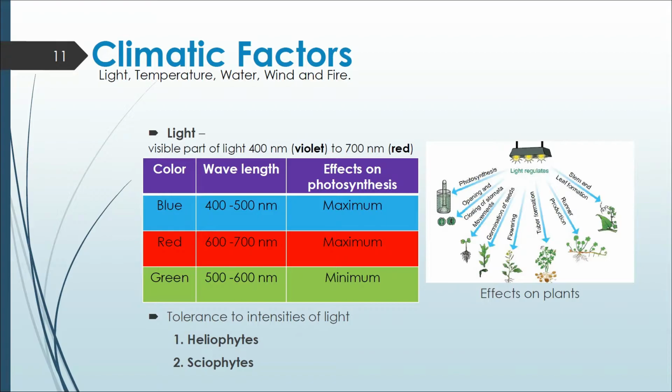According to the tolerance to the different intensities of light, the plants are broadly classified into heliophytes and sciophytes. Heliophytes are the plants that are considered light-loving plants, and they will grow towards the light source. Example for this is angiosperms. Whereas sciophytes are shade-loving plants, and they will grow well under the shade. Examples for this are bryophytes and pteridophytes.